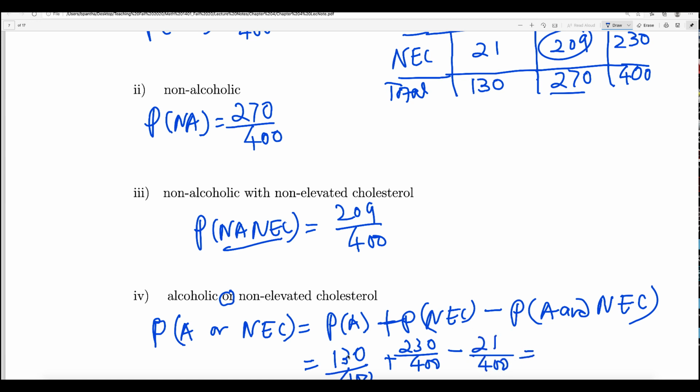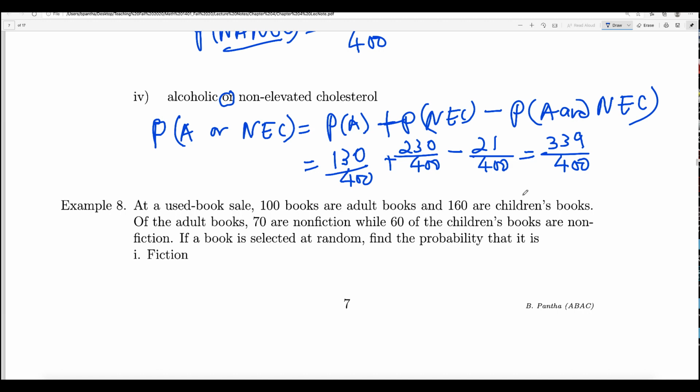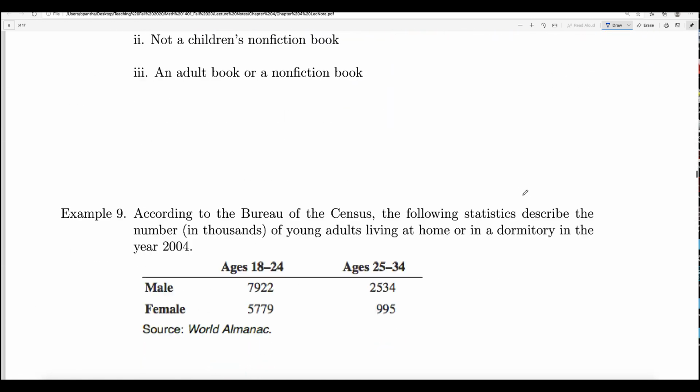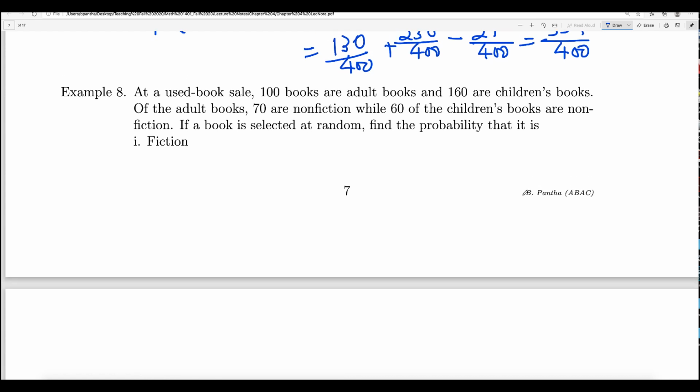So how much is that? 130 plus 230 is 360 minus 21 is 339 divided by 400. This is how you answer this question, okay? Because if there is or, if they have anything common, you need to subtract the and part, subtract the common part. Let us look at the example number 8.